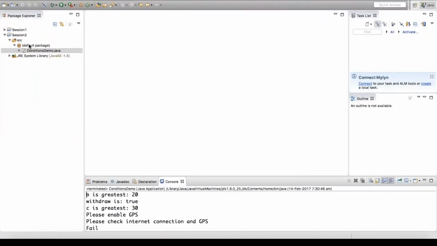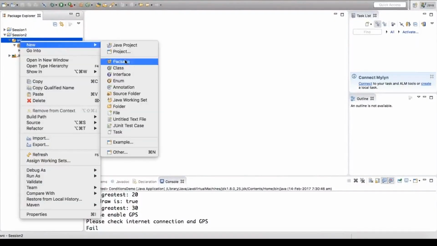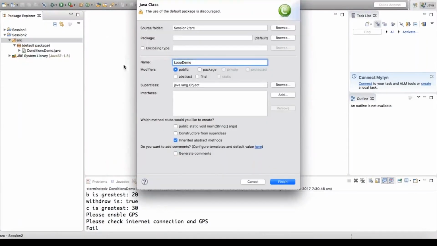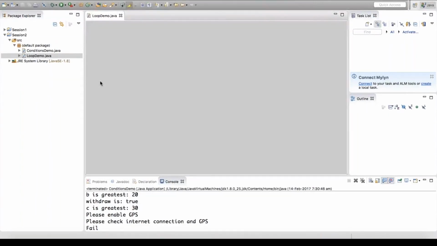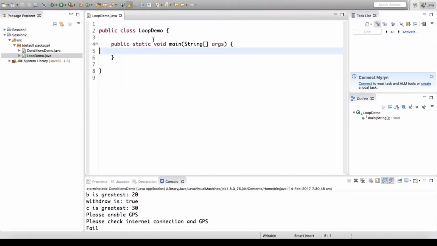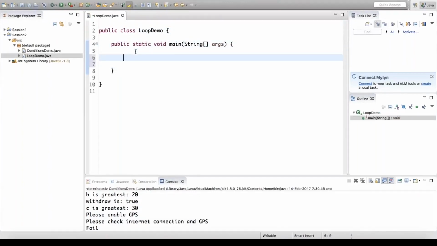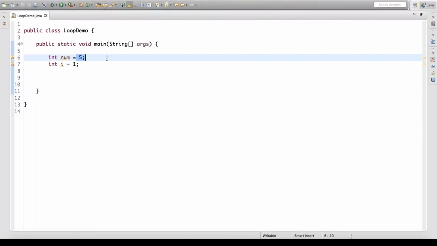So I'm going to say src, right click, and a new class. This time I'm going to name it LoopDemo with the main method. So I've got two source files, both having main methods. In the LoopDemo class, I'll execute a demonstration on loops. Let us say we have a variable called num, which is 5, and a variable i whose value is 1. I want to write the table of 5.